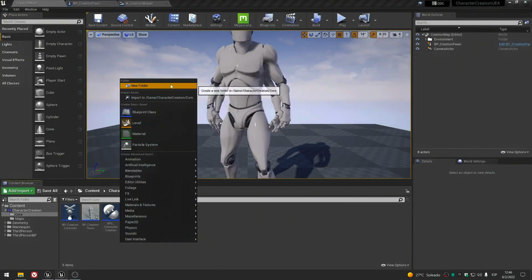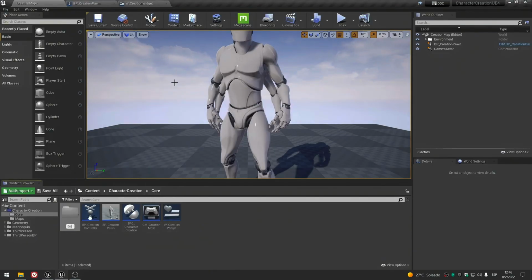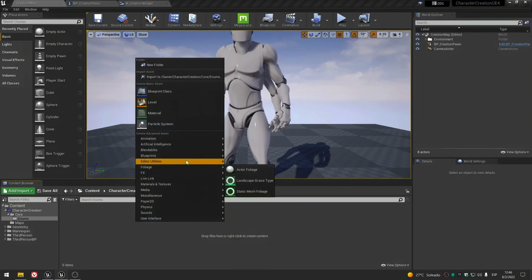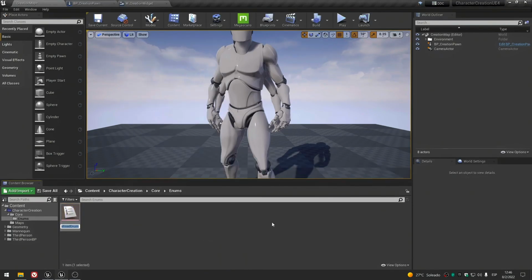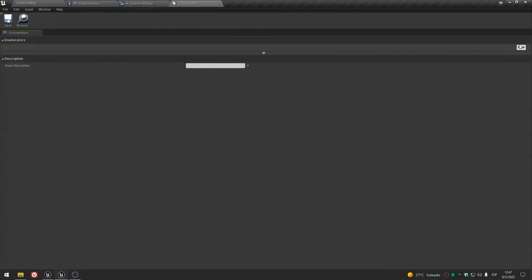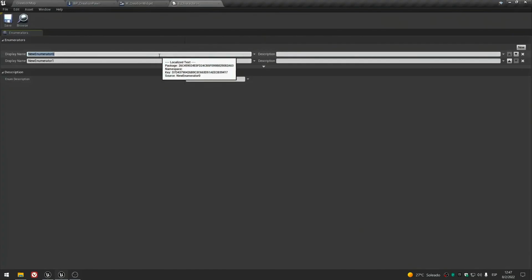So here at the core, let's create another folder, call it enums, enumerations, whatever you want, and inside this folder make right click, blueprints, enumeration, and call it e-characters. Now open it and create two enumerators, one for our human male and another one for our human female. Then save it and close it.